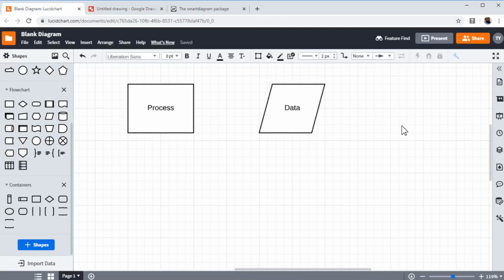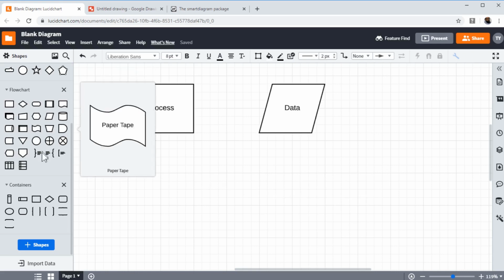Now another free option is Lucidchart. Lucidchart is a software which is internet based or browser based. You just open an account with them and then you will be able to access their editor here. They have a lot of shapes available. So these are only a few of them.